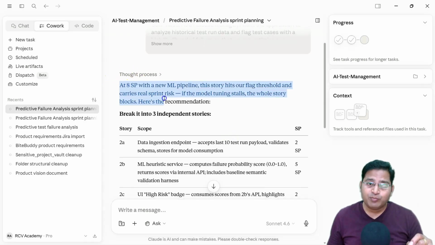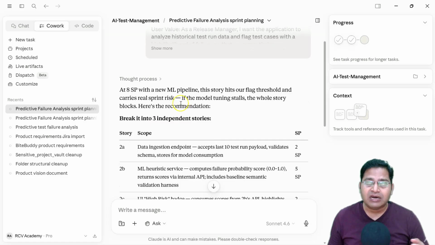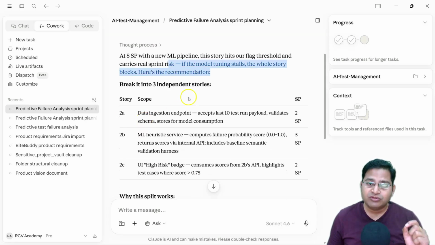So at 8 story points with a new ML pipeline, this story hits our flag threshold and carries a real sprint risk, because we have the team data, the sprint data, the team velocity, everything available in this project. Based on that it is able to provide a suggestion on whether pulling this user story as is is a risk, or how we should be tackling it. If the model tuning stalls, the whole story blocks, and here's the recommendation: break it into 3 independent stories.